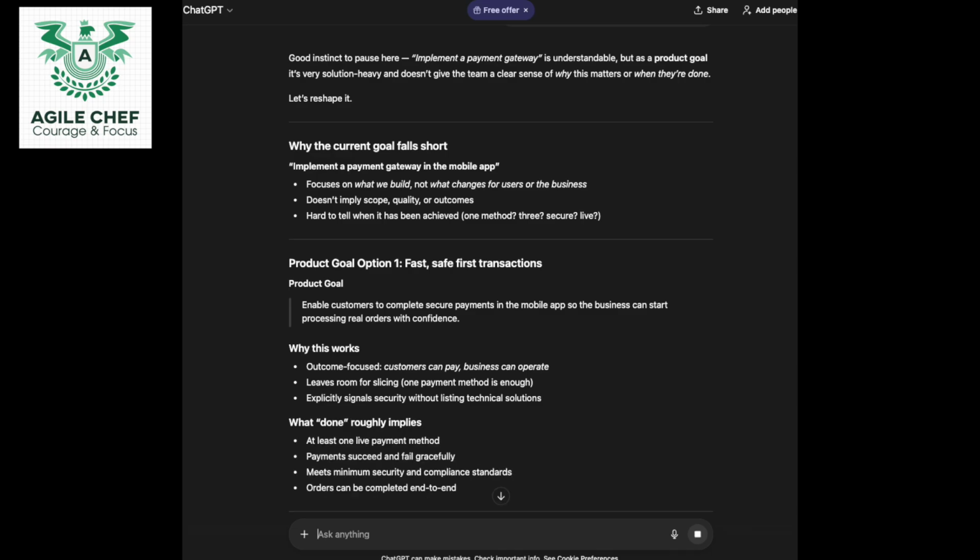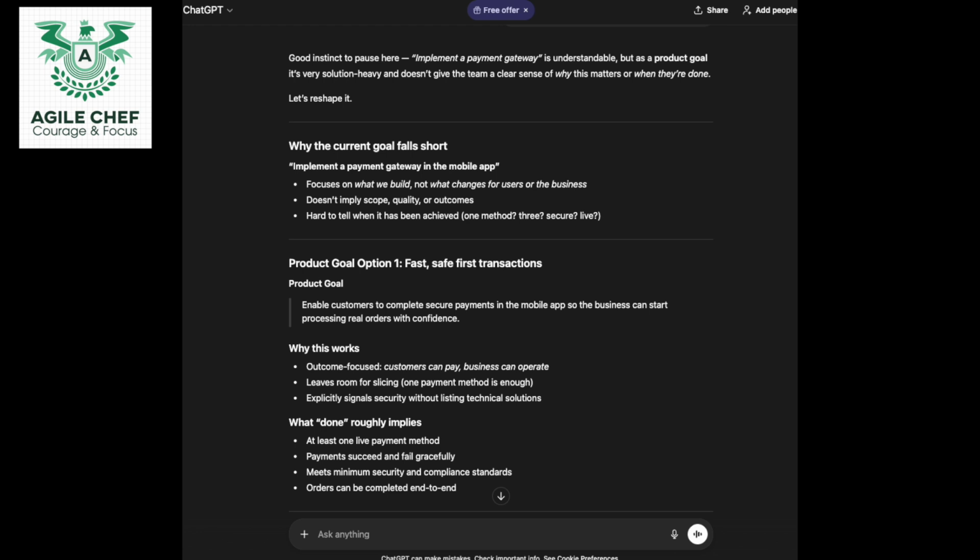Good instinct to pause there, thank you. Implement a payment gateway is understandable, but as a product goal, it's very solution heavy and doesn't give the team a clear sense of why this matters or when they're done. Let's reshape it. Yes, please.